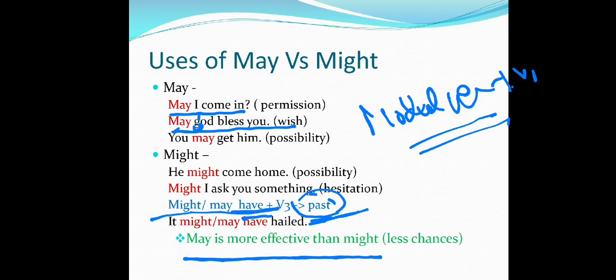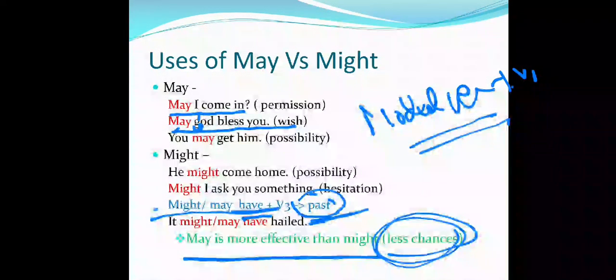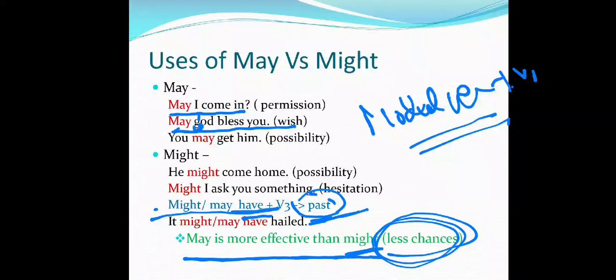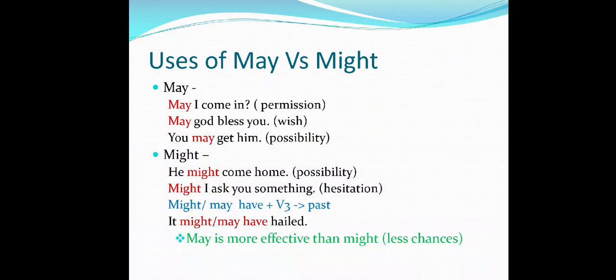Okay, here we have may and might. Then we again have confusion about which word we should use, because might and may both mean sakna. So which is more polite? There are fewer chances with might, so we can say may. And when we are expressing less chance, we have some type of confusion, so we will use might at that place. Sometimes I want to clear that in the negative form.